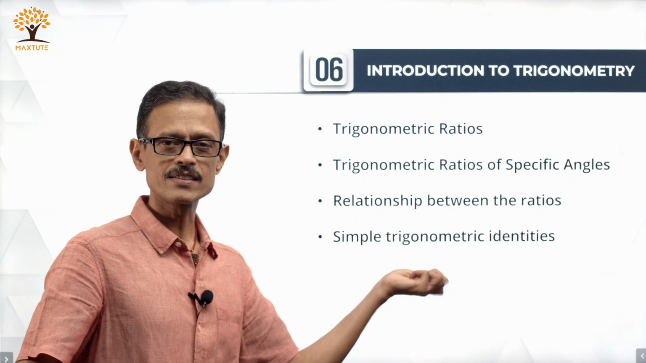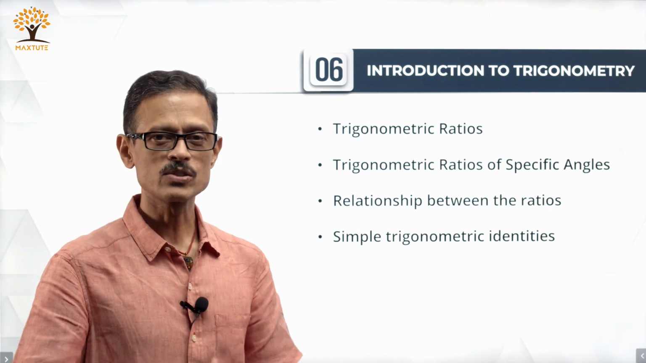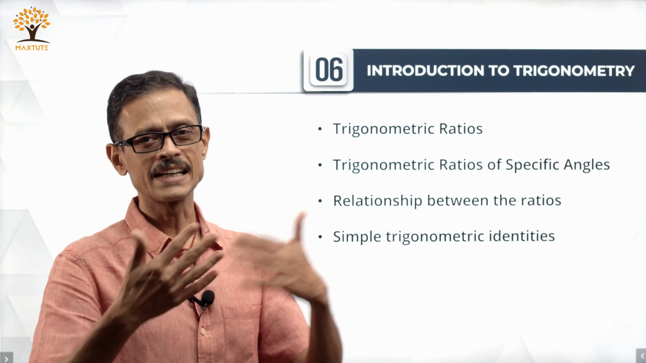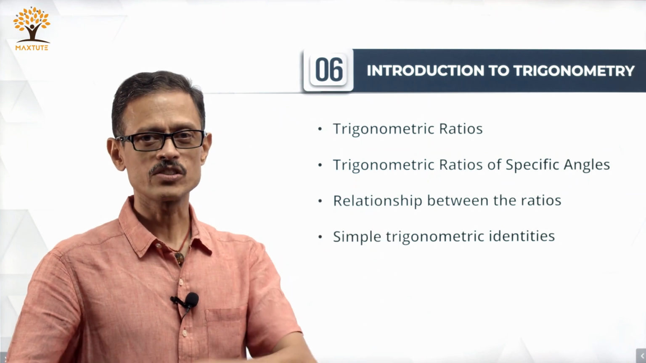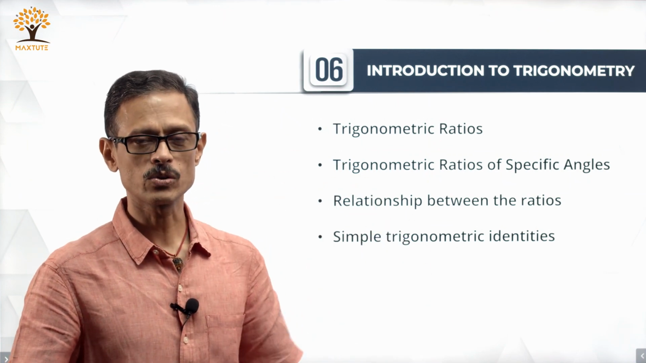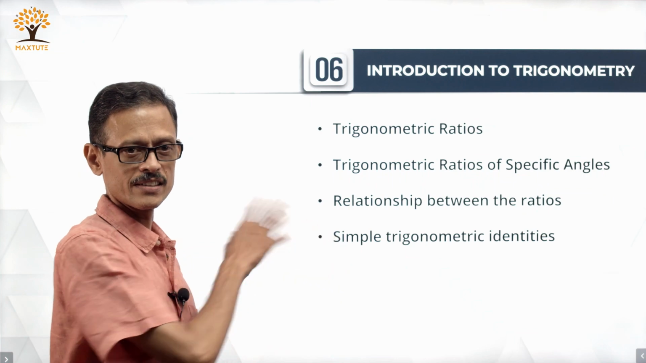And finally, elementary simple trigonometric identities starting with sin square theta plus cos square theta is equal to 1 and their derivatives. So, basically 1 plus tan square theta is equal to secant square theta, 1 plus cot square theta is equal to cosecant square theta. These are things which are tested in this chapter, right.